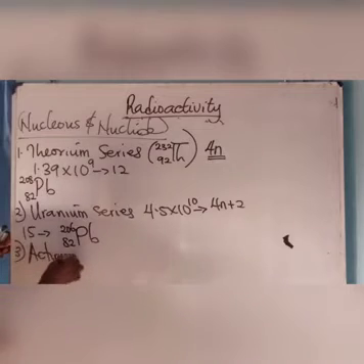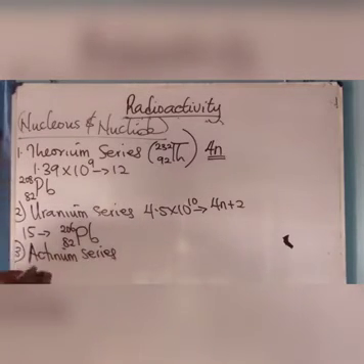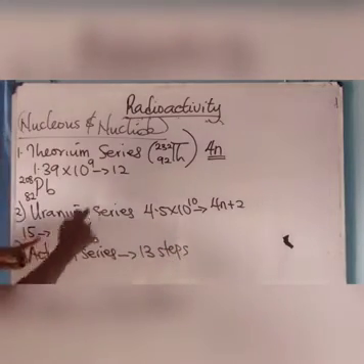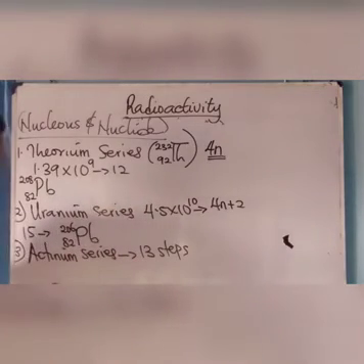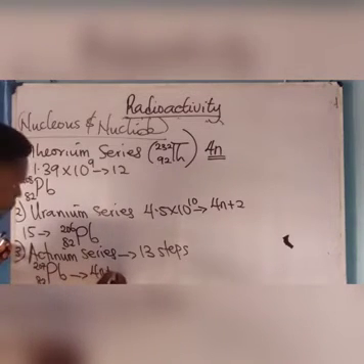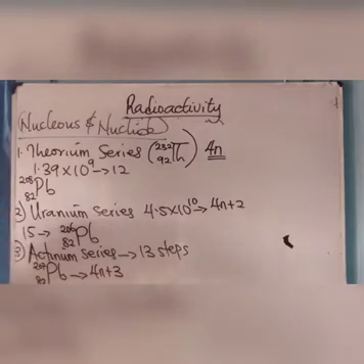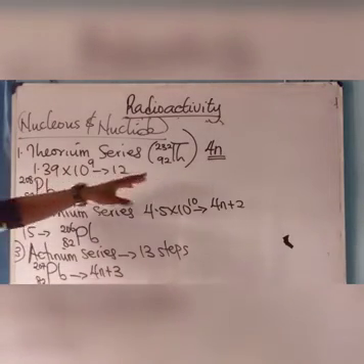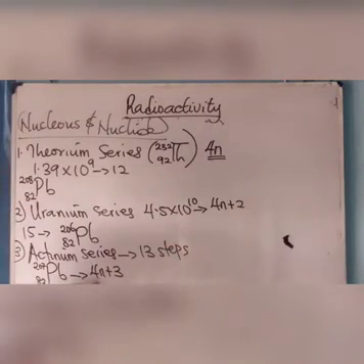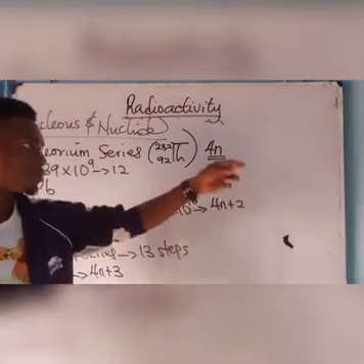Number 3, you now have the actinium series. After 13 steps of disintegration, it produces lead, which is 82 and 207. This one is 13, this one is 15, and this one is 12. This one is called the 4n plus 3 series. The first one is called the 4n series, the second one is called the 4n plus 2 series, and the third one is called the 4n plus 3 series.